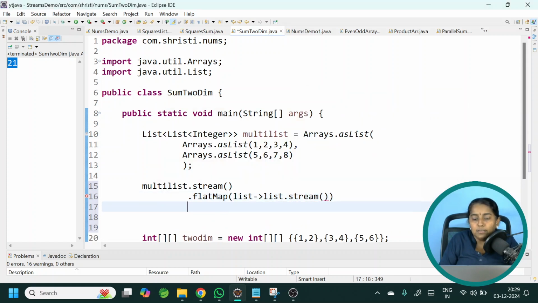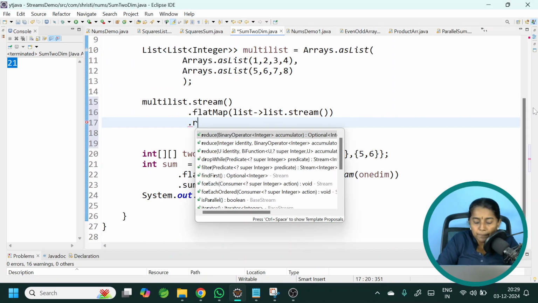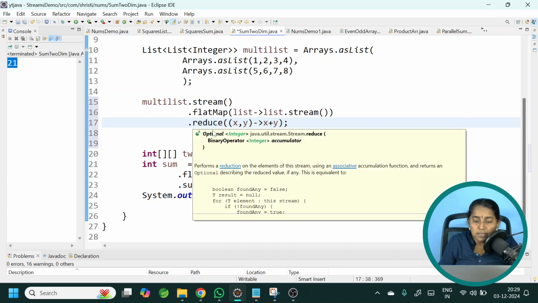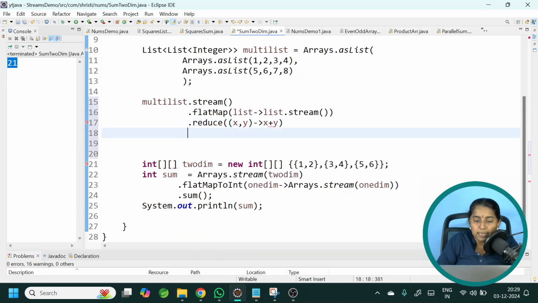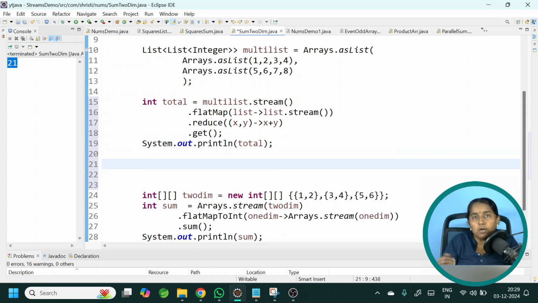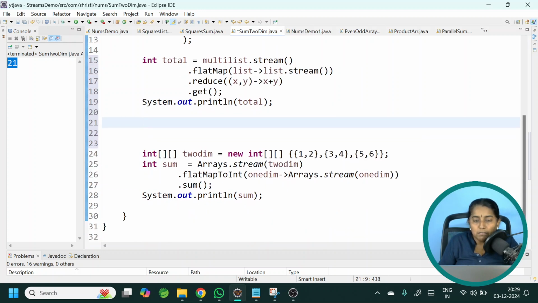Now that you have got it, you can call the reduce method directly. Dot reduce. It takes a binary operator. We need to get the sum: x comma y arrow x plus y. The return type of reduce is an Optional. To get the value directly, you can call the dot get method. Okay. So, let me have it as int total is equal to, and so total. Okay. What if I want to use the sum method? We will try it out again.